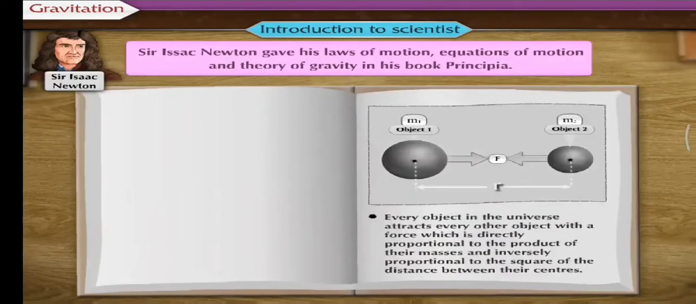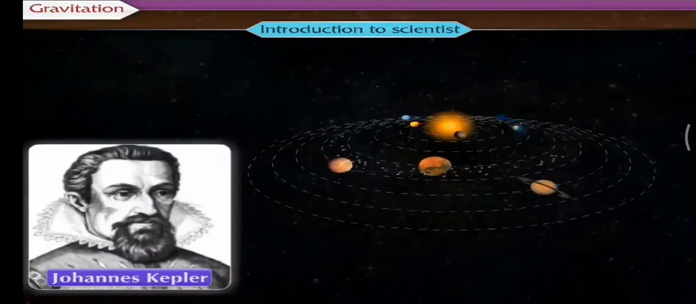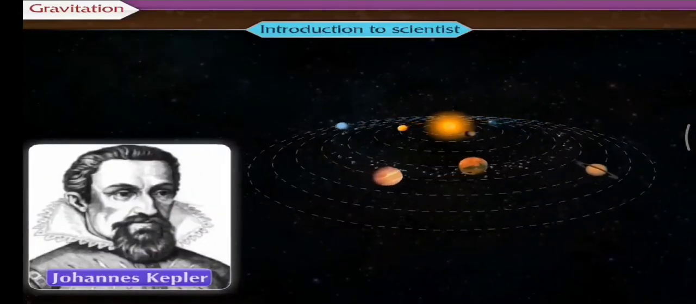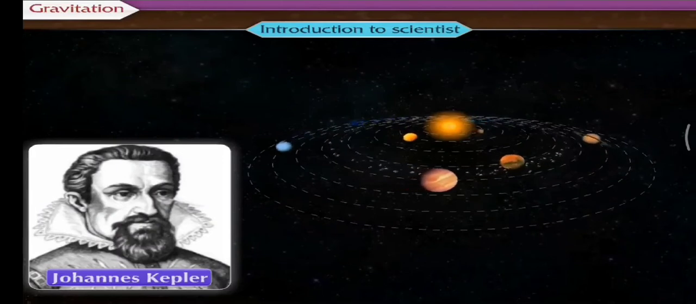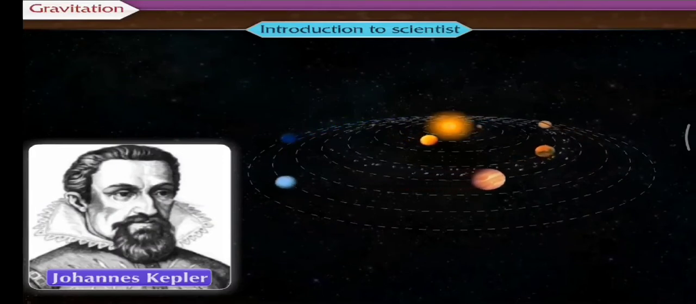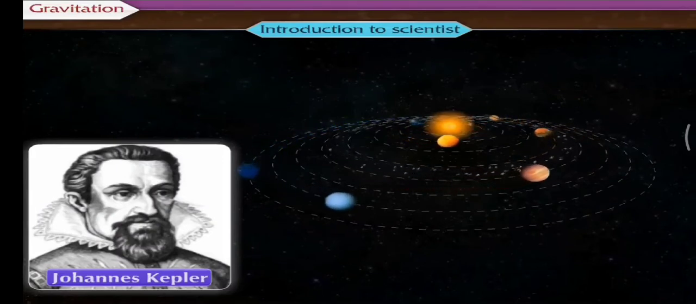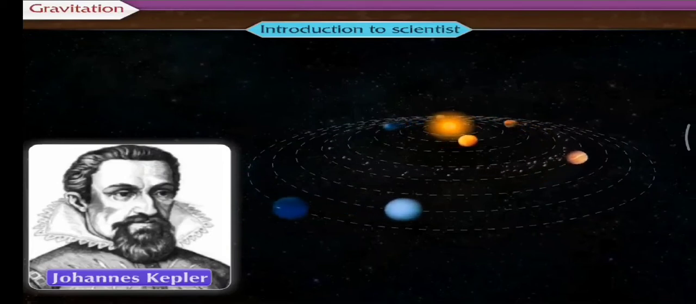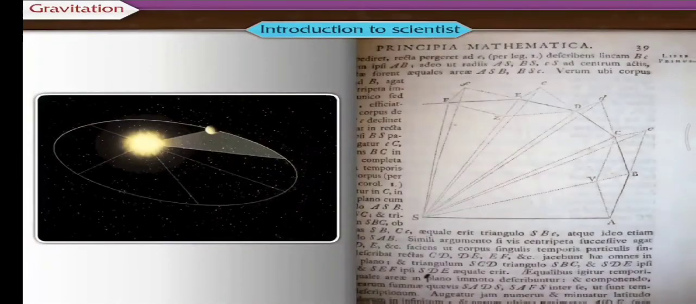Before this book was written, Kepler had given 3 laws describing planetary motions. However, the reason why planets move in the way described by Kepler's law was not known. Newton, with his theory of gravity, mathematically derived Kepler's laws.